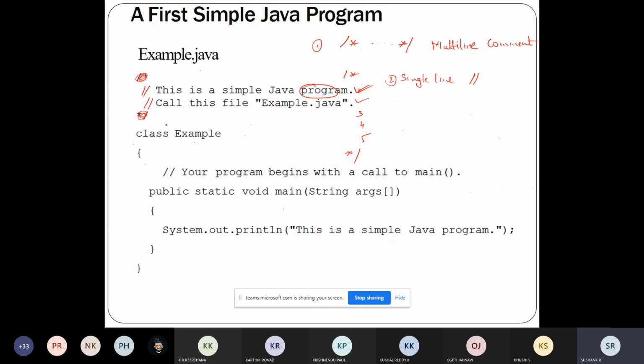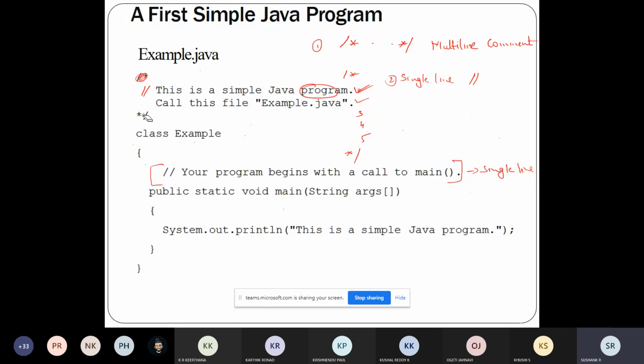So if you want to comment, see, this is an example of a single line comment, a comment which is there only for a particular line.